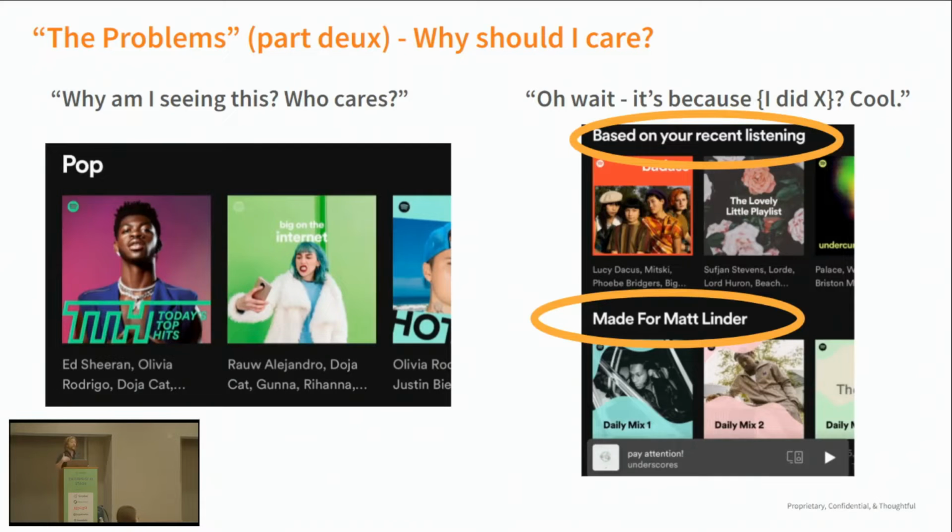That gives me a meta-awareness, not only of things are being recommended to me, but also why things and how things are being recommended to me.